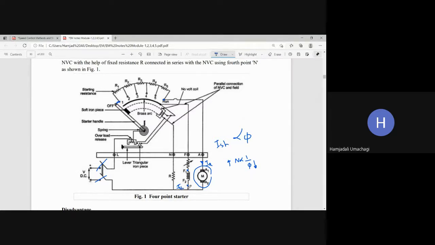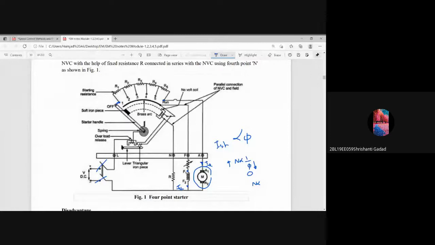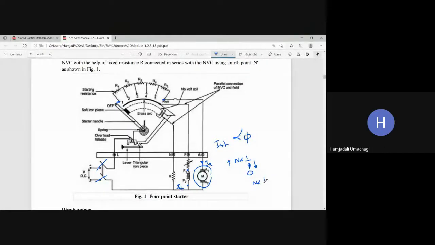So if I am controlling the speed of the motor, and by chance the field winding gets opened by mistake, then ISH becomes 0. If ISH becomes 0, then what is the value of flux? 0. Flux becomes 0. Then what about the speed of the machine? Increases, sir. Very high. So suddenly the speed of the machine becomes 1 upon 0. 1 upon 0 means what?